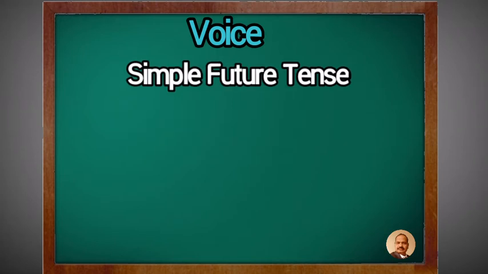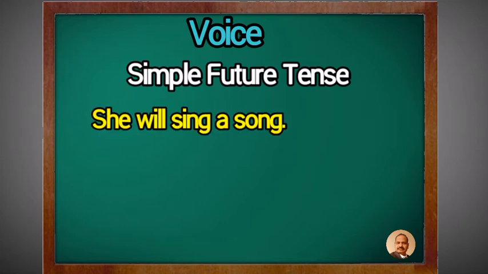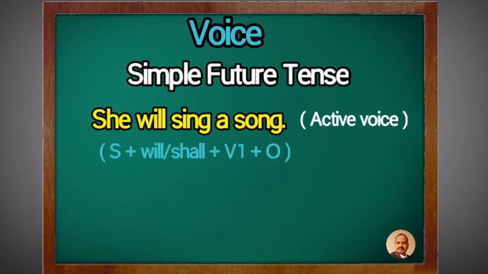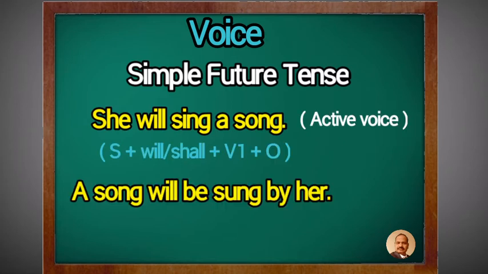Next, simple future tense. Example in active voice: she will sing a song. Answer: a song will be sung by her. Now once again see it. A song is the object.